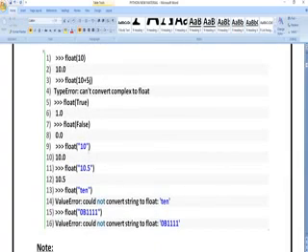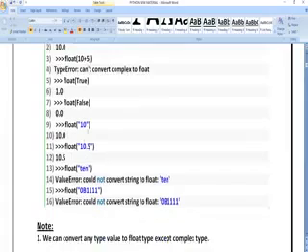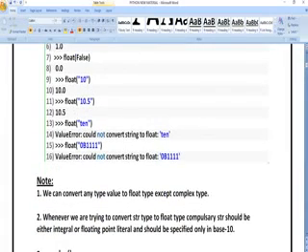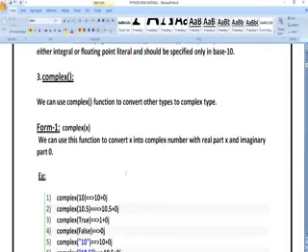Next, float of 10 will convert the integer value to the float value 10.0. Float of 10.5: 10.5 is a float value, so it will display as it is. Next, float of "10": 10 is a character string here, so you are going to get an error. So next, float of 0b1111. This is not an integer value, float value or real value, so I am going to get an error.